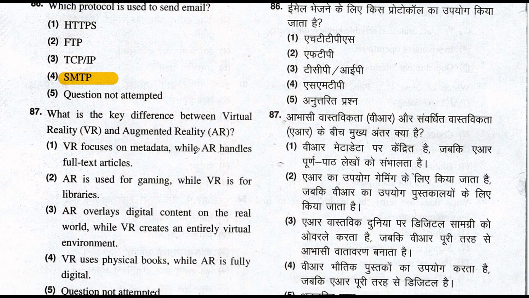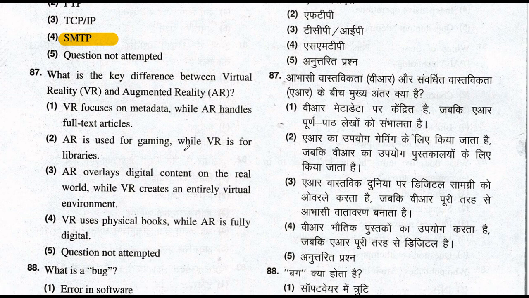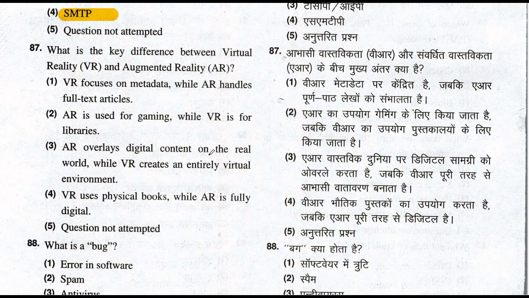Let's move to question number 87. What is the key difference between virtual reality, VR, and augmented reality? The key difference is that augmented reality overlays digital content on the real world, while virtual reality creates an entirely virtual environment.